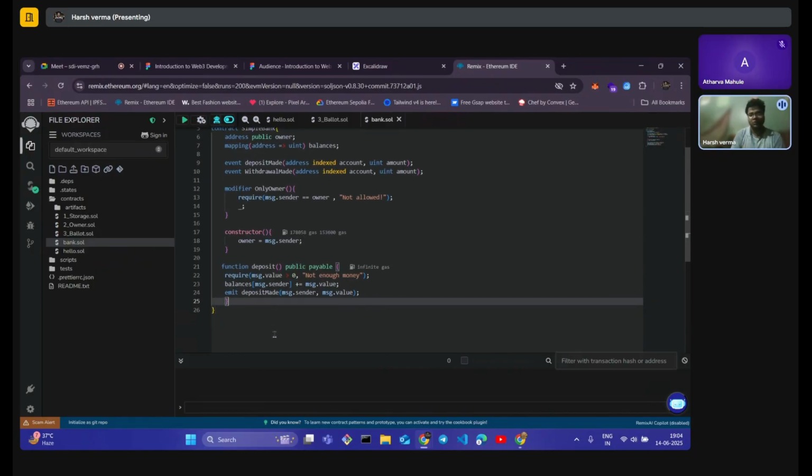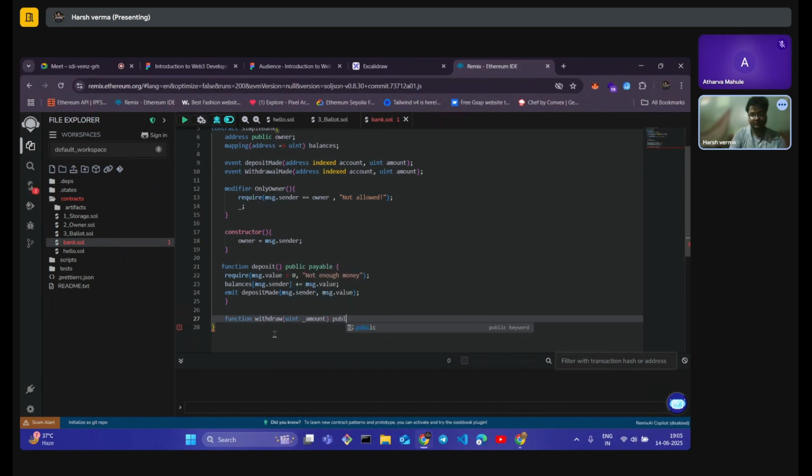Now we are depositing money. We also need to take out the money. We need to create a withdrawal function also. So let's create a withdraw function. I will just name it withdraw. Now this will take in an argument because we are interacting with an already existing amount that is in our account. So we need an argument that will interact with that. So we will be creating a variable of type uint named amount. It will be a public function.